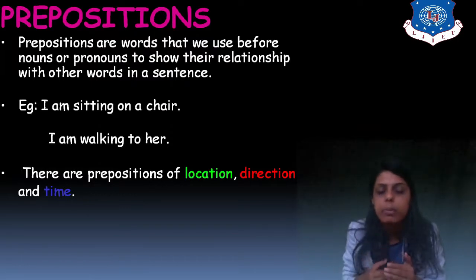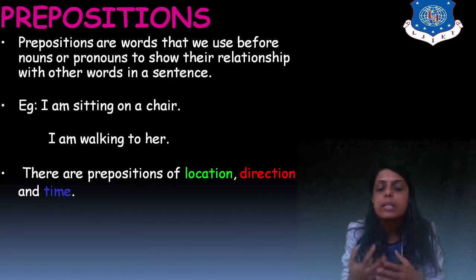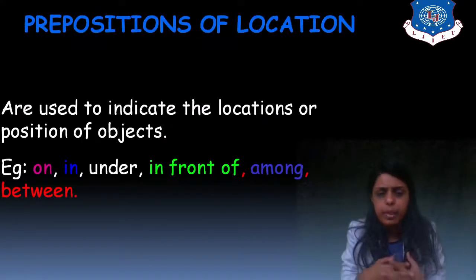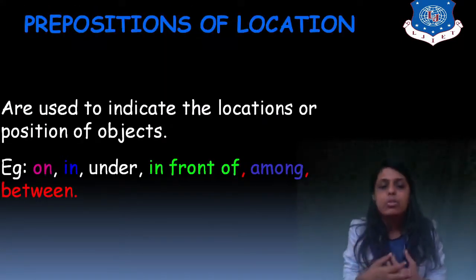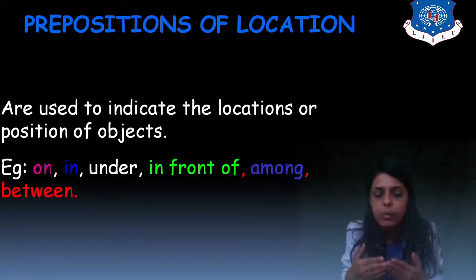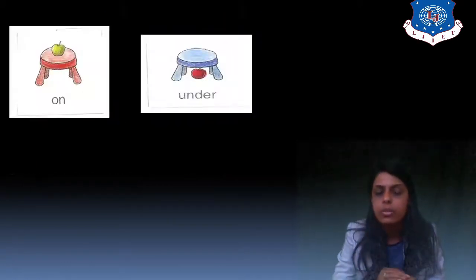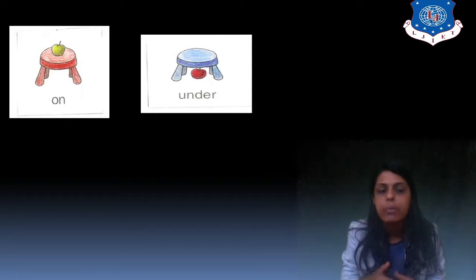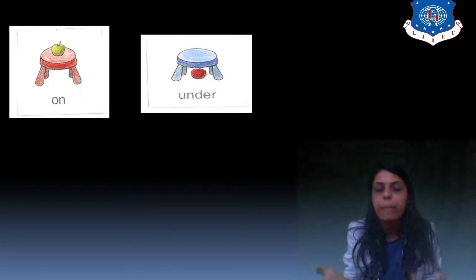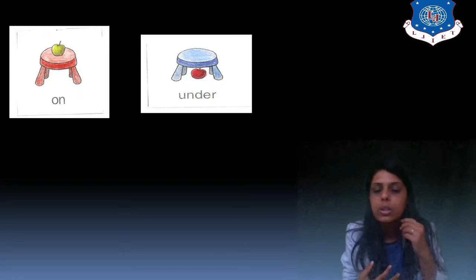So there are prepositions of location, direction, and time. What are prepositions of location? On, in, under, in front, among, and between. On is utilized to specify a location. In, under, in front, among, between. Right? These are location prepositions. Apple is on the table. Apple is under the table. So where is the location of the apple? Under, on, right? So it gives the location of your noun.